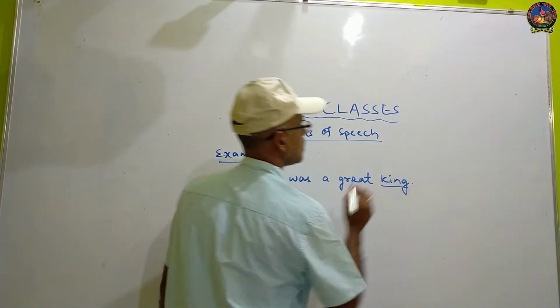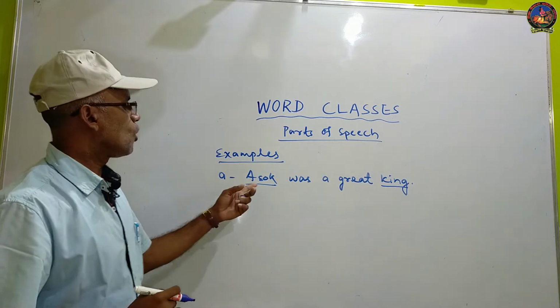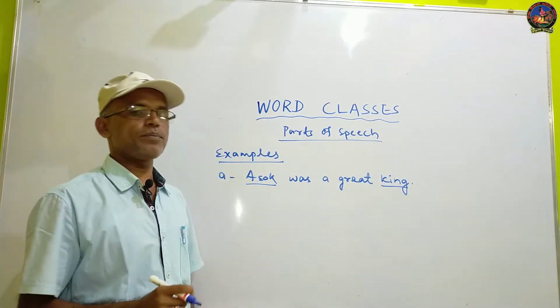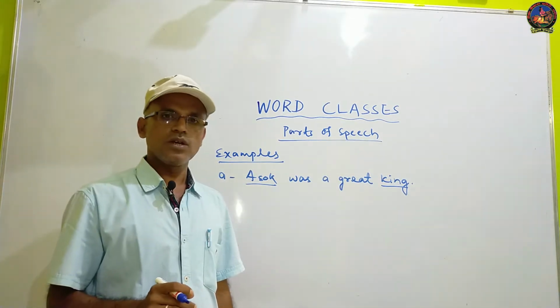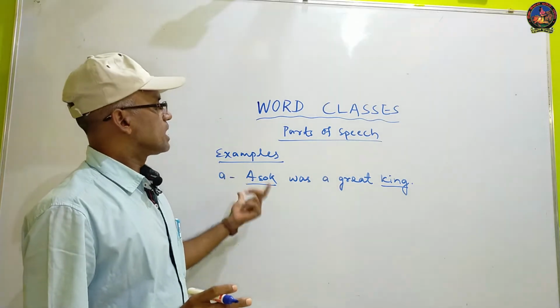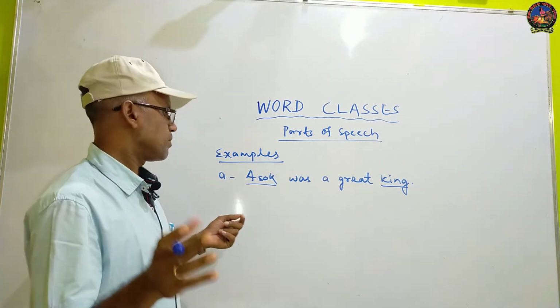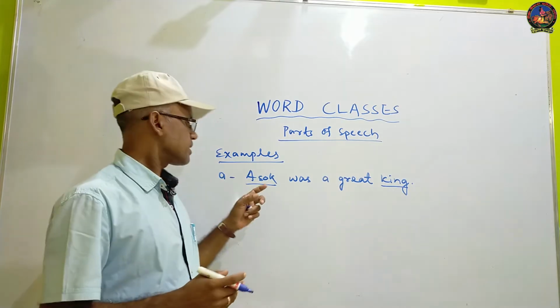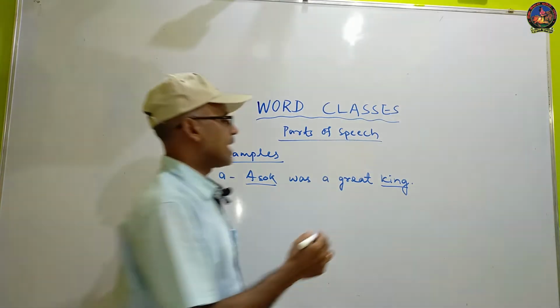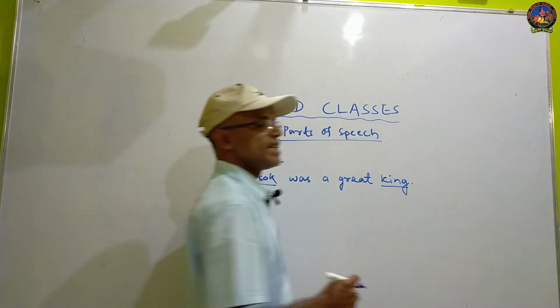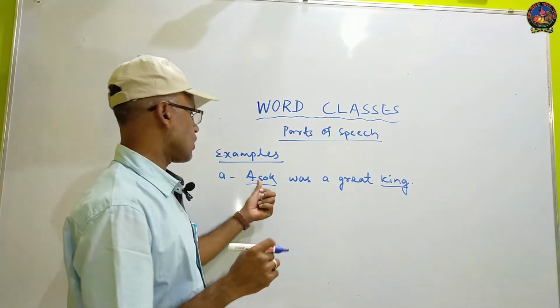Mark these two words. Ashok is the name of a person, a king. He was a king of Magadha, as you know from your history, that Ashok was a great king, and king is the designation of that person, Ashok.